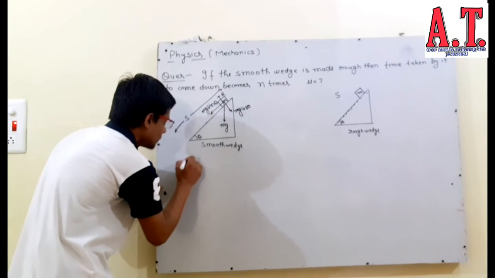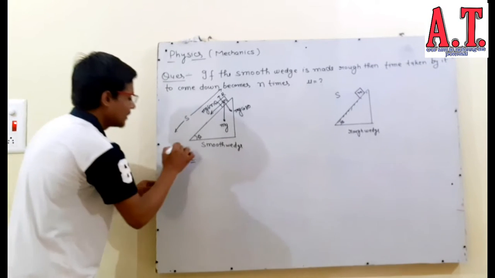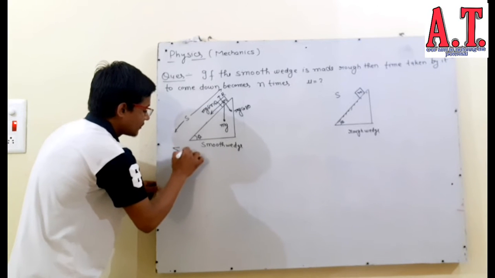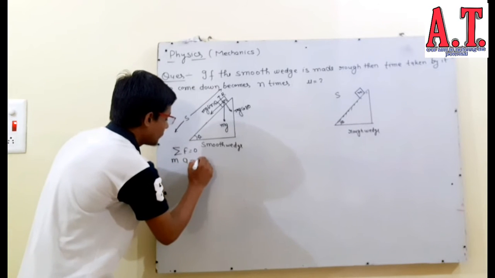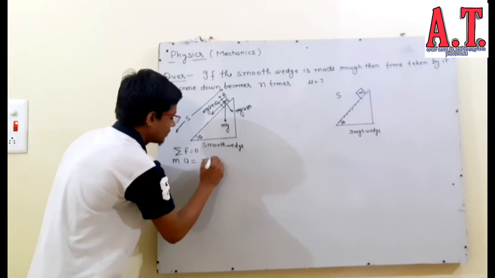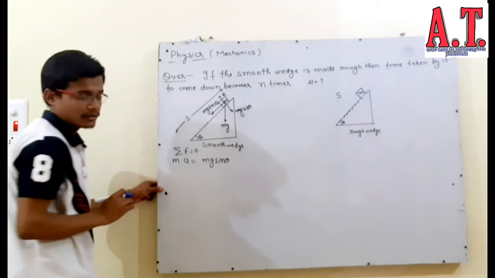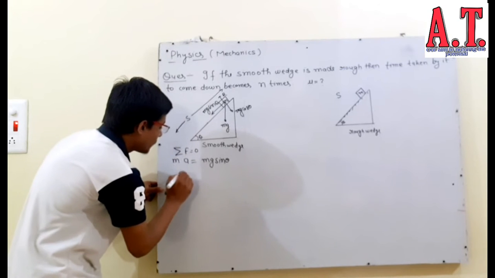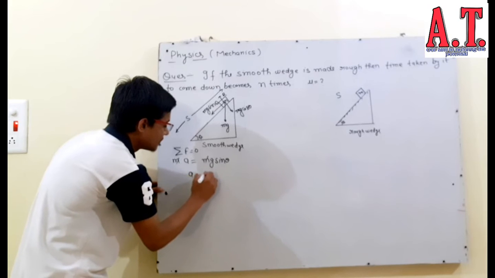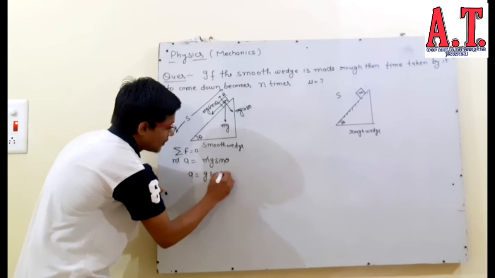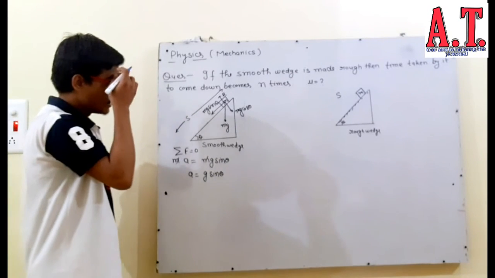By equilibrium you can write ma equals mg sin theta along this direction. I will cancel out this m and I get the acceleration of this block along this direction, which is a equals g sin theta.